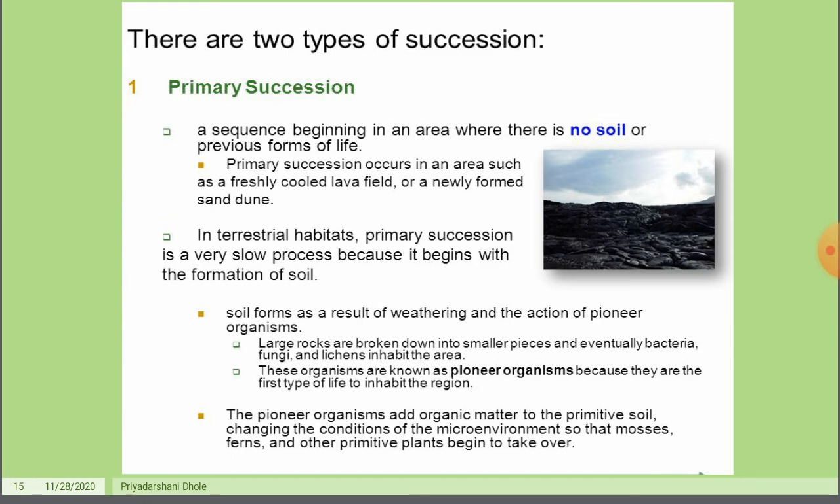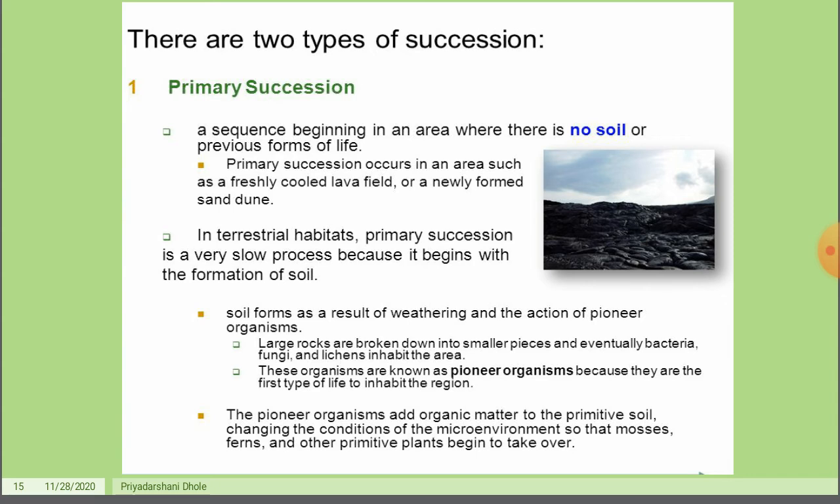First, primary succession begins in an area where no soil has formed or there is no previous form of life, such as a freshly cooled lava field or a newly formed sand dune. In a terrestrial habitat, primary succession is a very slow process because it begins with the formation of soil, as soil is absent. After the weathering of rocks, soil formation takes place. It takes thousands of years to develop the soil.